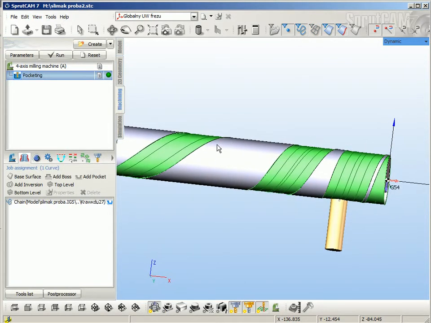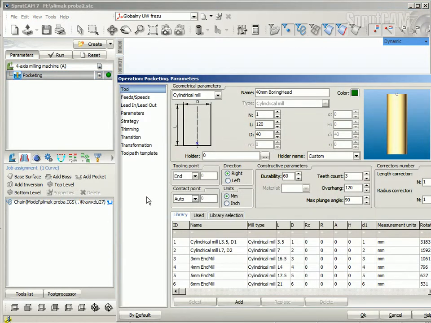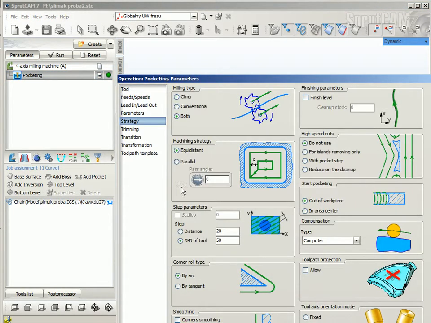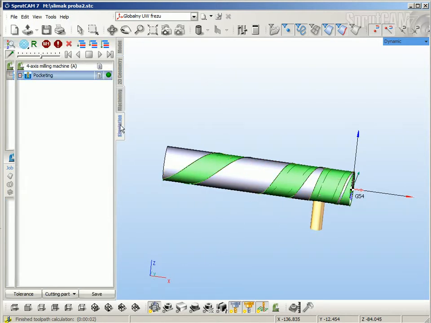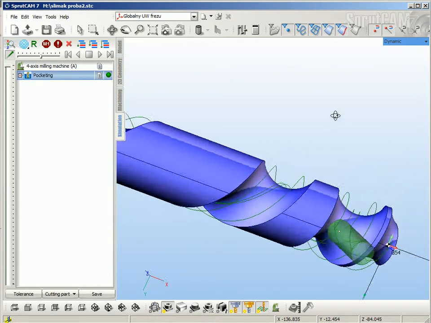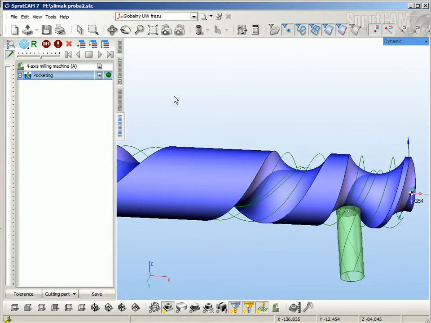So next thing I'd like to do is go to parameters of the operation, strategy, set toolpath projection, and tool orientation mode normal to the base surface. Okay, and if I recalculate toolpath after that, the toolpath will be projected onto the model.